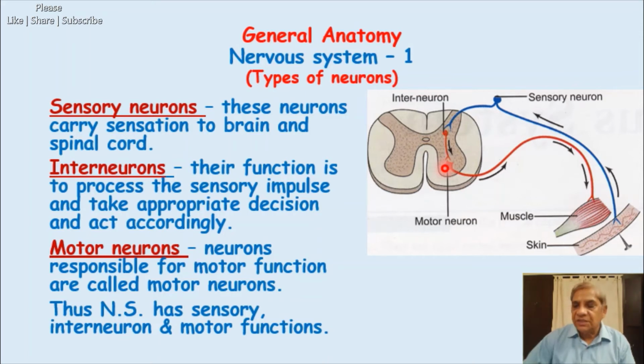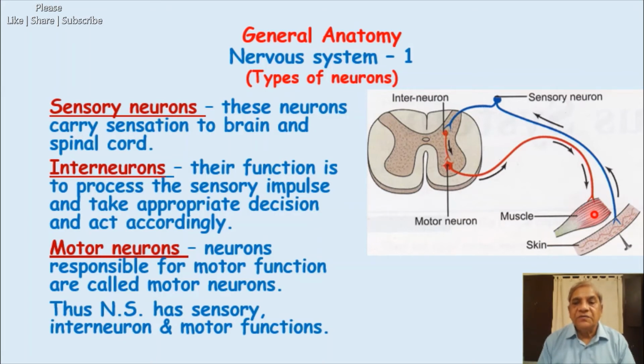Motor function means when the interneuron gives its order or stimulates this neuron, or the impulse comes directly from the higher center to this neuron, it will get excited and generate an impulse. This impulse will travel through its long axon and supply the muscle, and this muscle will contract. So some function has taken place.